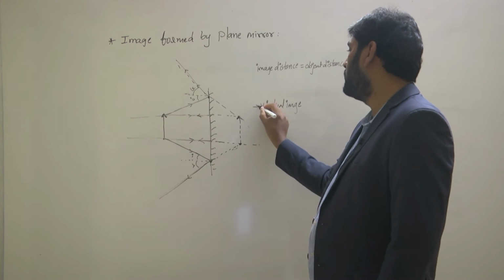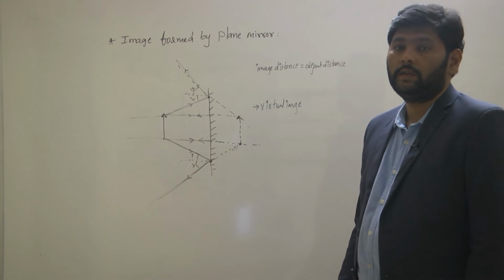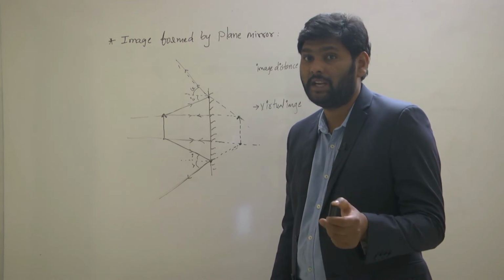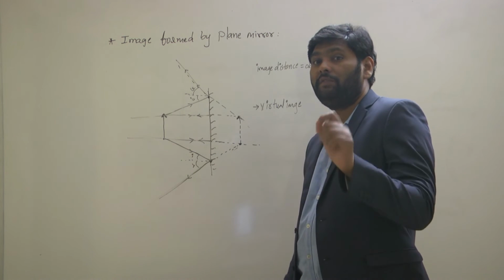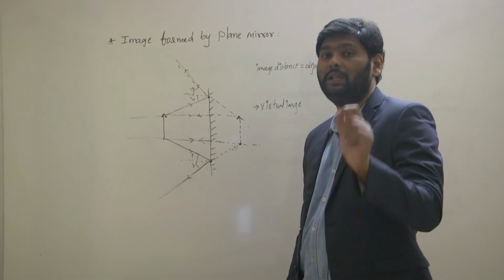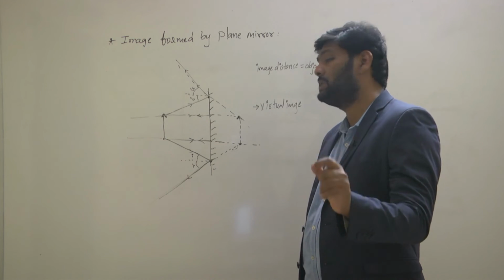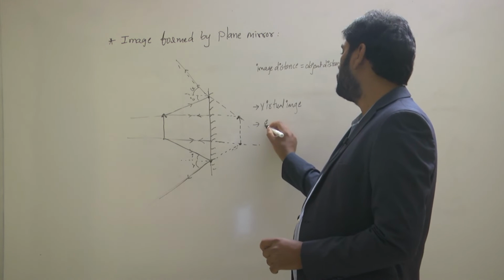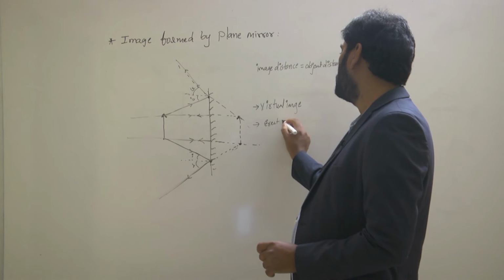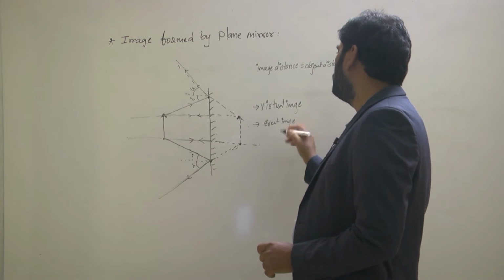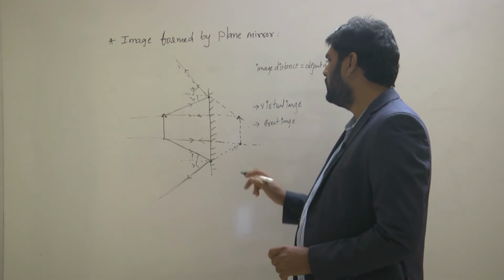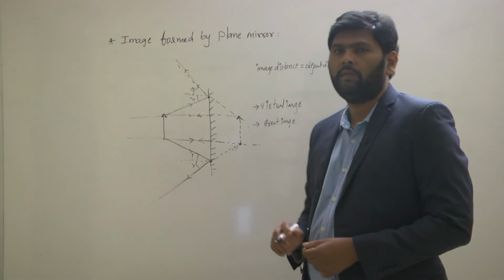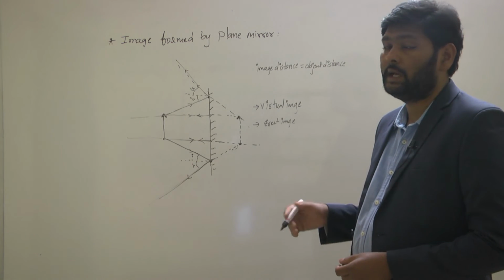Already I explained, I gave one secret. What is the secret? Every virtual image is erect. So what kind of image is it? An erect image. Without knowing the details, just by seeing we can say whether it is virtual or real, erect or inverted.